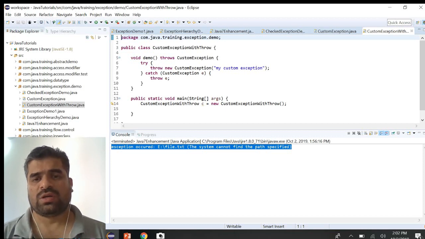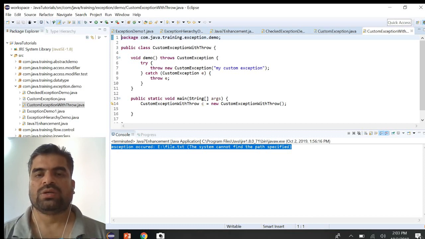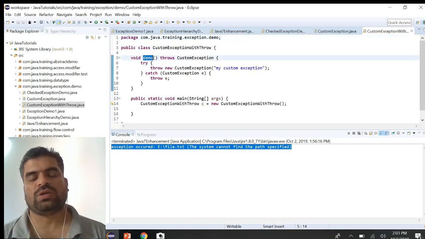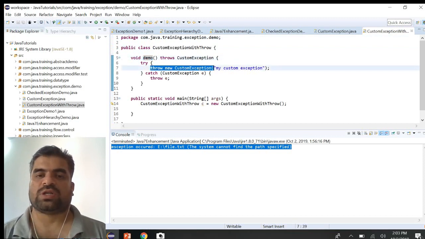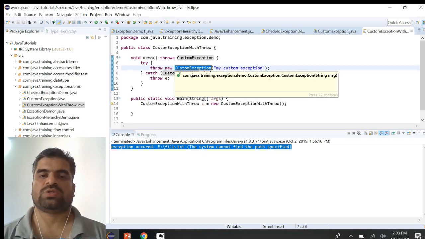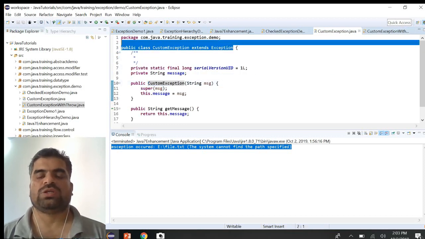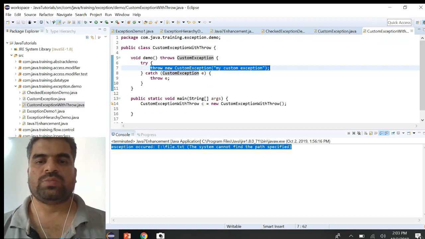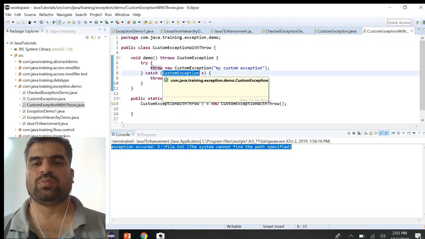Not only that, in many other contexts also we can use the custom exception. So how do we create that custom exception? We just saw it, by extending any of the exception classes. Here we extended the Exception class. I just created this for demo purposes, and I'm just throwing the custom exception directly. There is no logic for creating any other one. So here we can see that the custom exception extends the Exception.